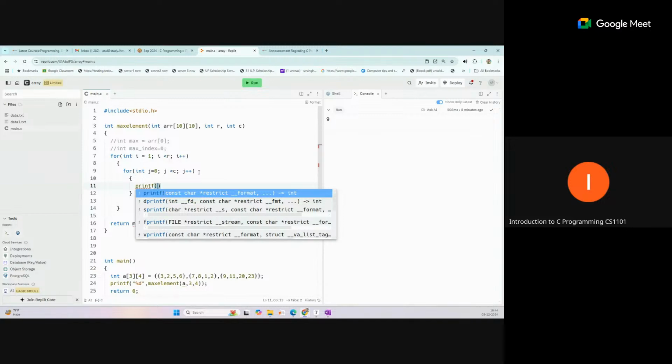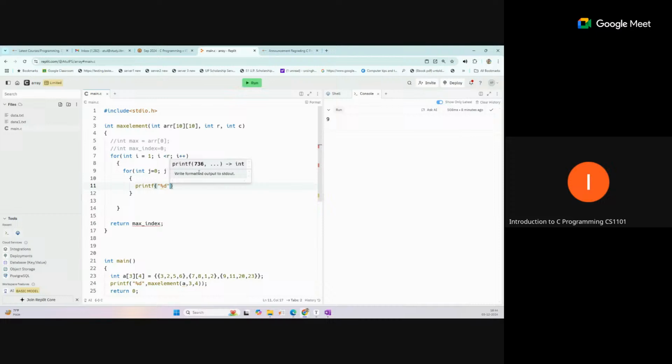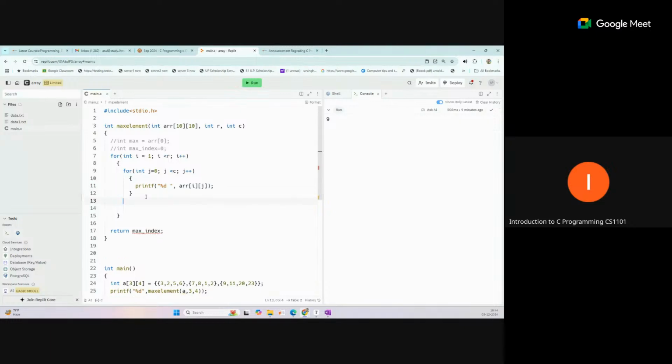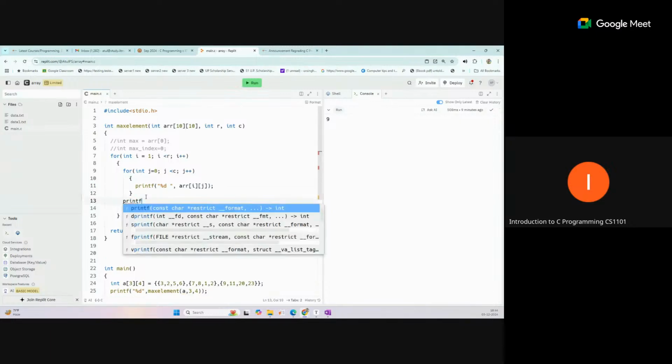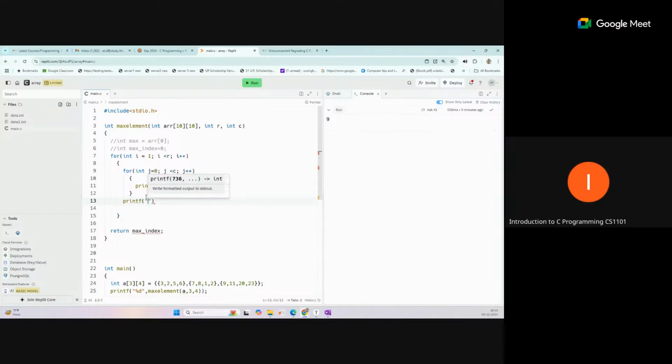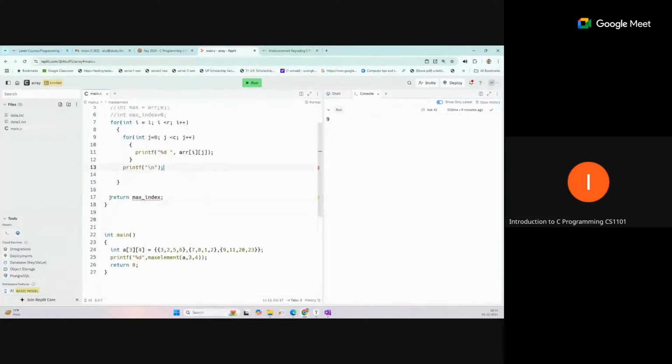So printf with percent ld, and we write arr, then i, and then j. So the row wise data will be printed. Here we can give a space, and if you want to print in matrix form, you can add a backslash n, the newline character. Once one row is complete, the cursor will move to the next line, and then the next row's data will be printed. Then return 0. Let me just run this.